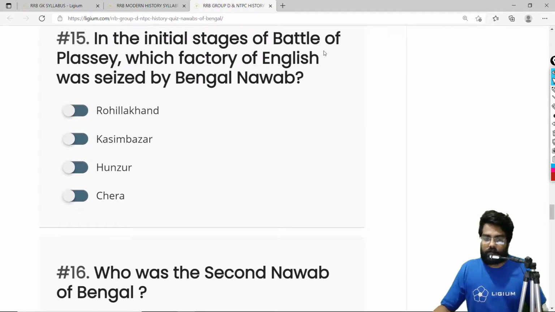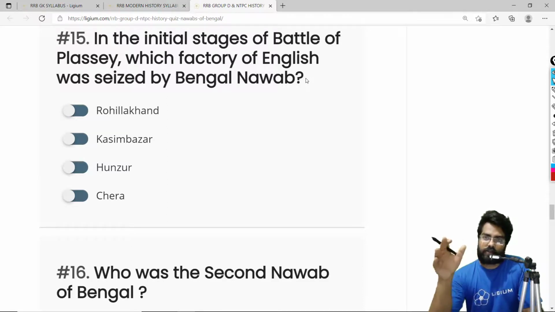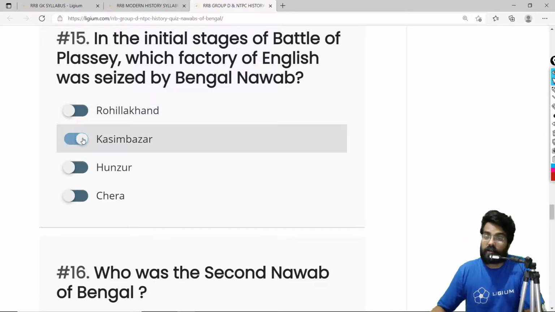In the initial stages of the Battle of Plassey, which factory of the English was seized by the Bengal Nawab? Now, in the initial stages, the Nawab simply marched without any proper planning, and Siraj-ud-Daulah decided to take action against the British, or basically the East India Company. And he confiscated all the items of an English factory located in Kasim Bazar. So the correct answer is Kasim Bazar.